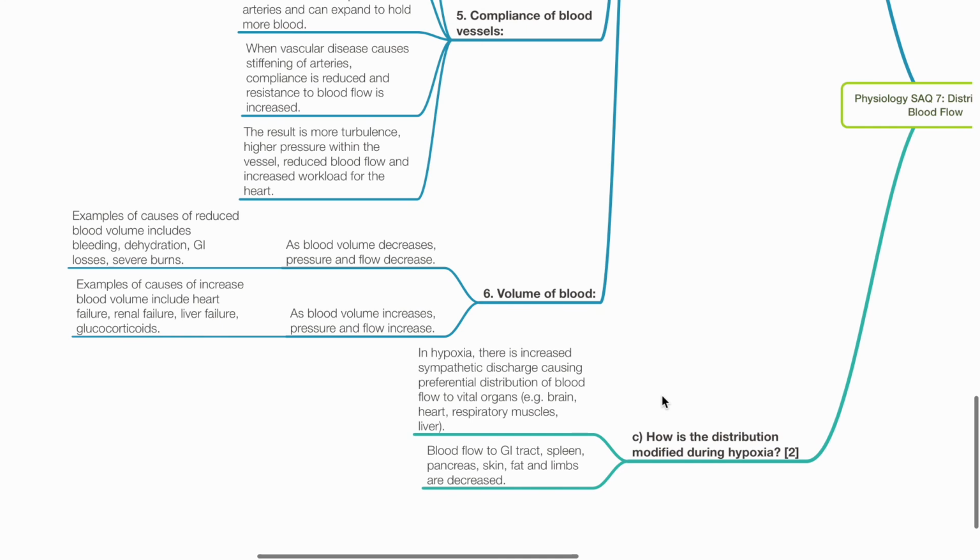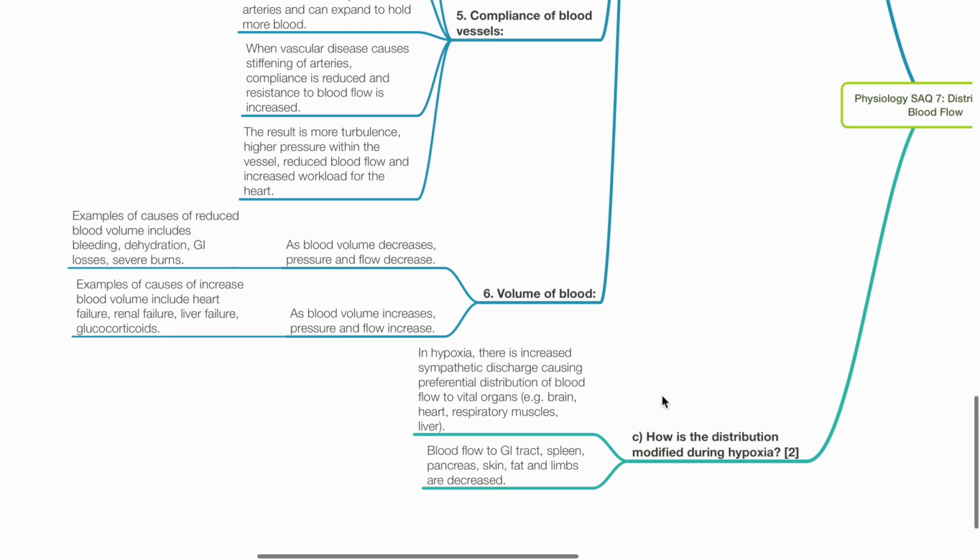Volume of blood. As blood volume decreases, pressure and flow decrease. Examples of causes of reduced blood volume include bleeding, dehydration, GI losses and severe burns. As blood volume increases, pressure and flow increase. Examples of causes of increased blood volume include heart failure, renal failure, liver failure, and glucocorticoids.